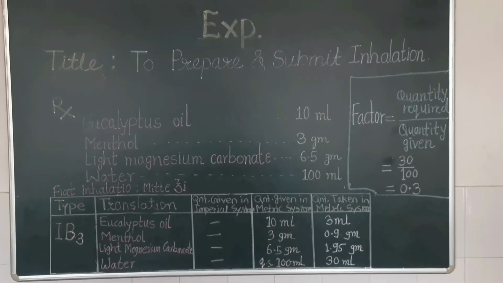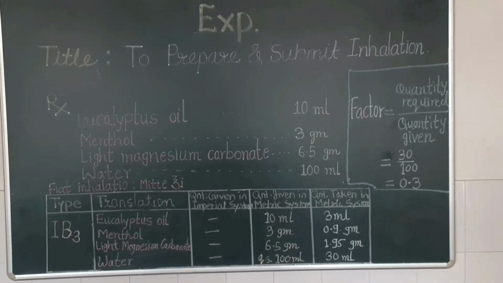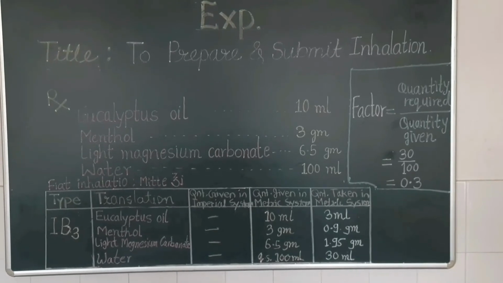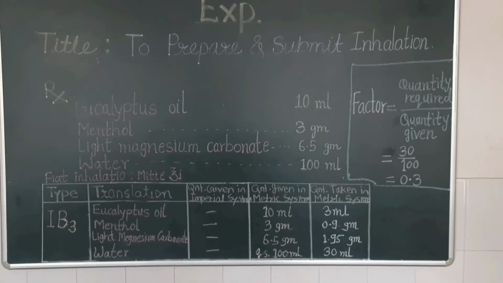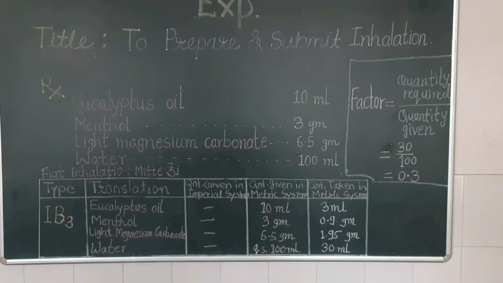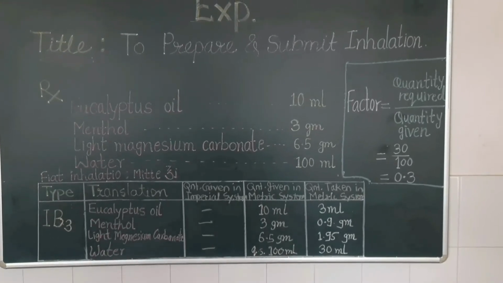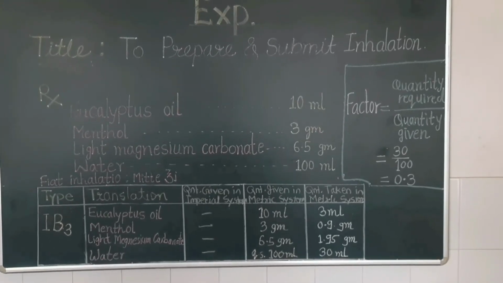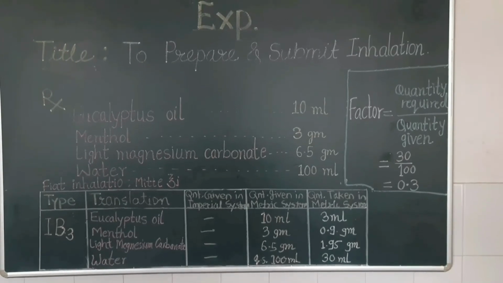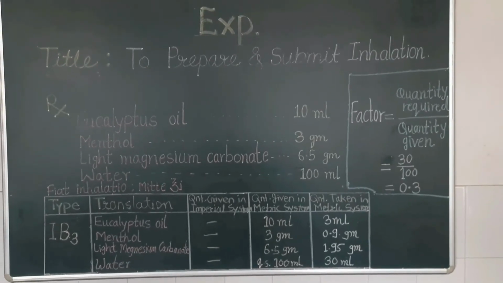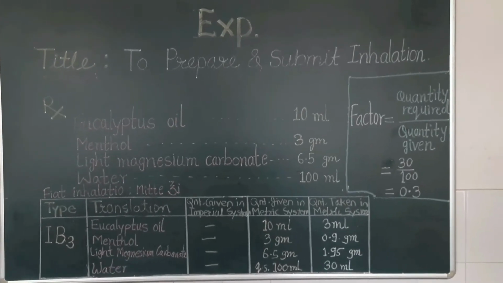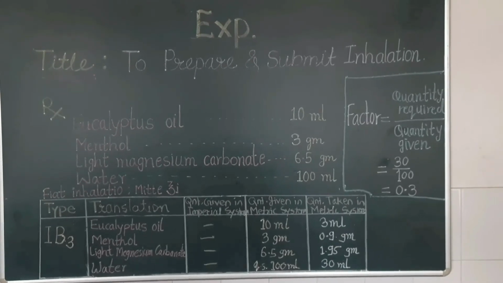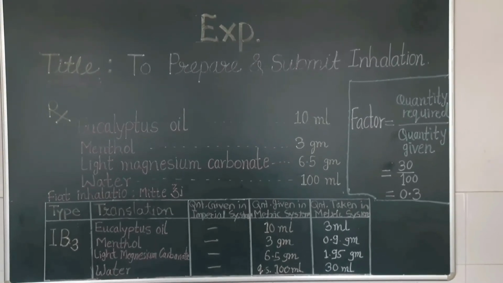For quantity taken in metric system, we find out the factor. The factor's formula is quantity required divided by quantity given. Here quantity required is 30 ml divided by quantity given, that is 100. So it is equal to 0.3. We multiply